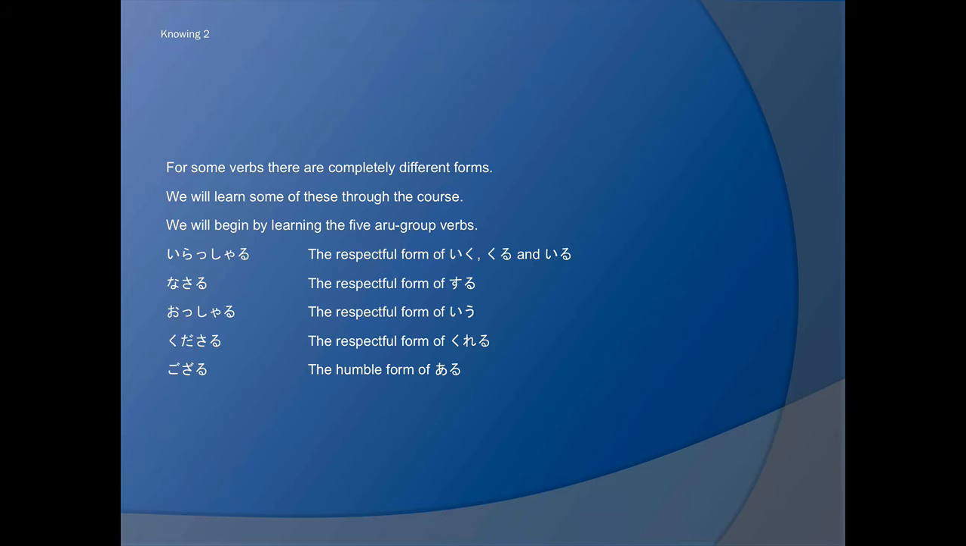So there are these five verbs which belong to the aru group category, and they're all forms of honorific language. Irasharu is the respectful form of iku, kuru, and iru. Nasaru is the respectful form of suru. Osharu is the respectful form of iu. Kudasaru is the respectful form of kureru, and gozaru is the humble form of aru.